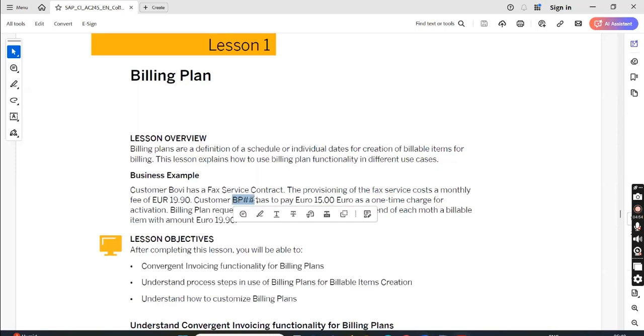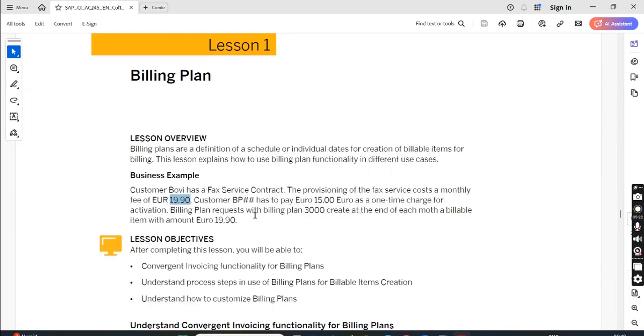Say a fixed number has to pay 15 euro as one-time charge for activation. So first month 15 plus 19.90, and next month onwards 19.90, 19.90, because this is recurring. The monthly fee of 19.90 and individual activation fee of 15 euro.